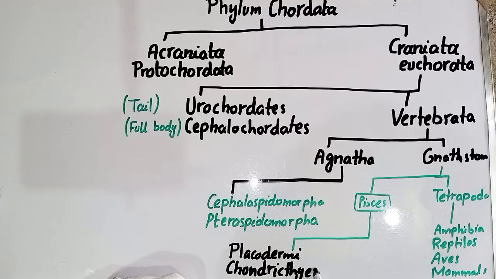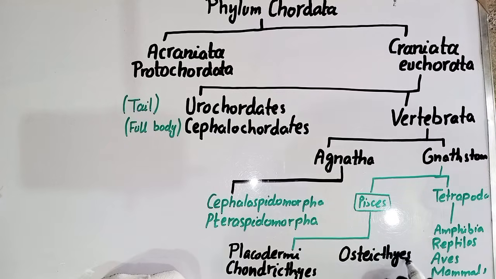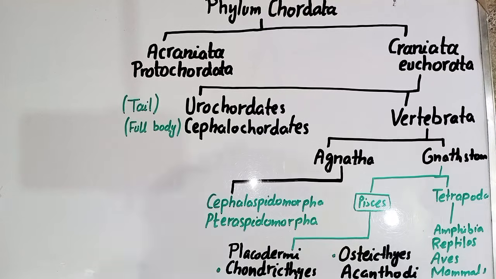The third one is Osteichthyes. And the fourth one is Agnatha. The two main classes are Chondrichthyes and Osteichthyes.